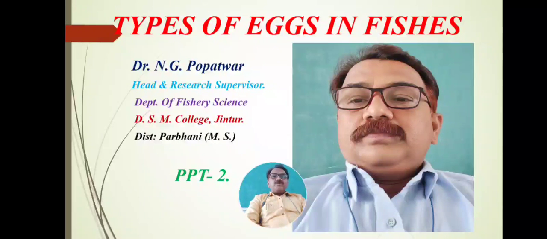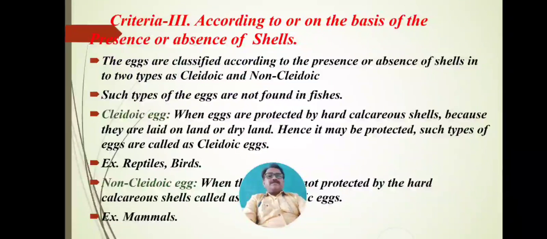Now, today we will see the third criteria for the types of eggs in fishes, and that is on the basis of the presence or absence of cells. Cells here means the outer covering. The outer covering is either present or absent.